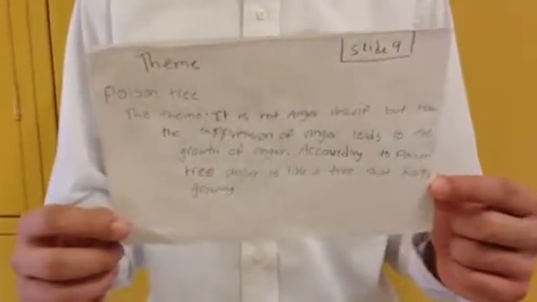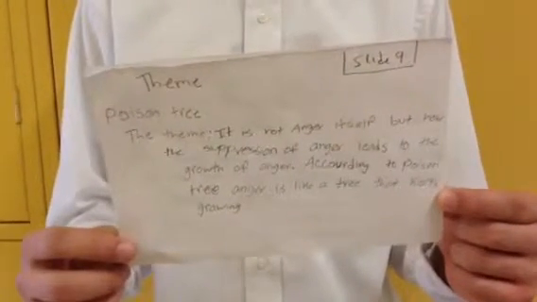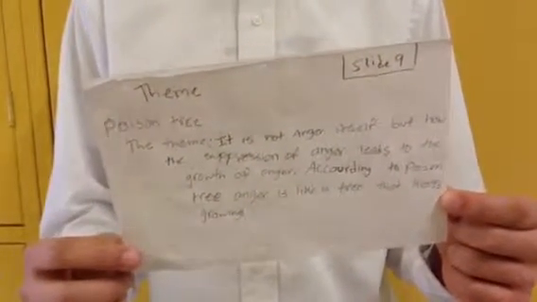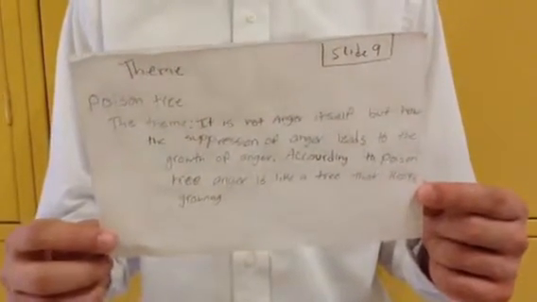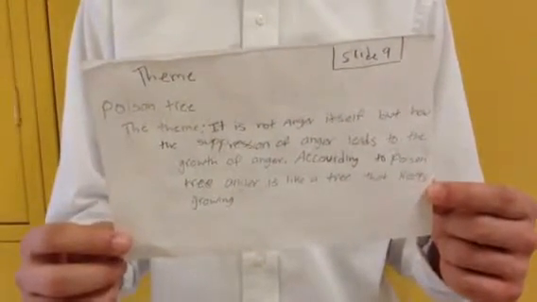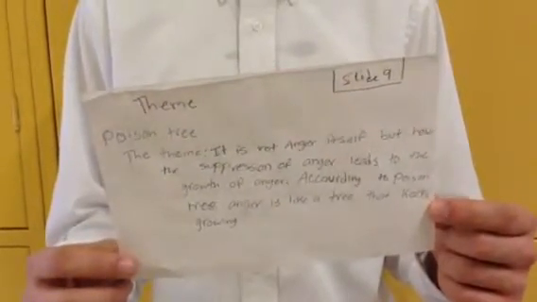The theme is not anger itself, but how the suppression of anger leads to the growth of anger. According to A Poison Tree, anger is like a tree that keeps growing.